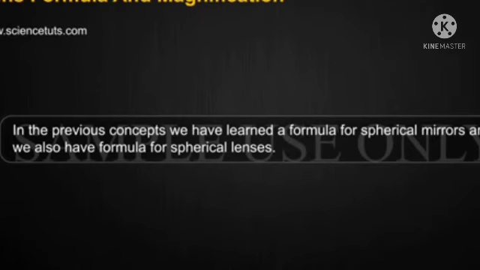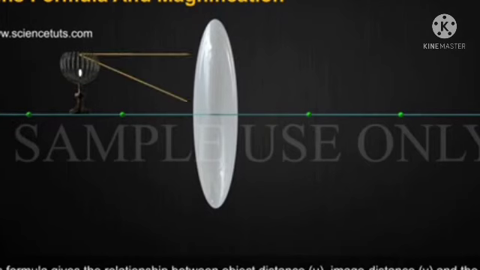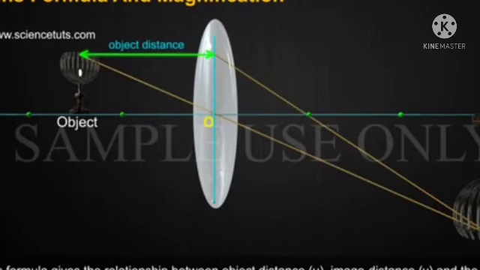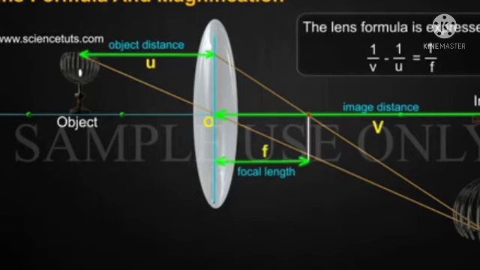Lens formula and magnification. In the previous concepts, we have learned a formula for spherical mirrors and we also have a formula for lenses. This formula gives the relationship between object distance, image distance and the focal length.